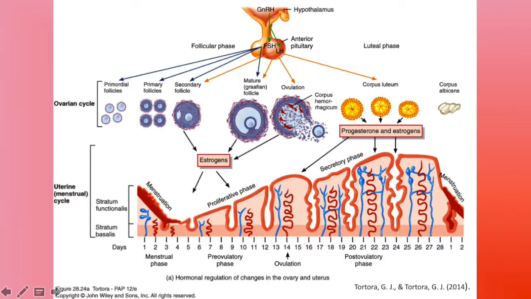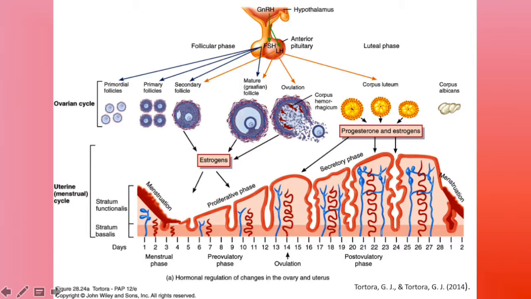During the menstrual phase, the stratum functionalis of the endometrium is shed, discharging blood, tissue, fluid, mucus, and epithelial cells. At this time, the endometrium is very thin. In the ovaries, several primordial follicles develop into primary follicles, then further into secondary follicles. This occurs primarily under the influence of follicle-stimulating hormone.